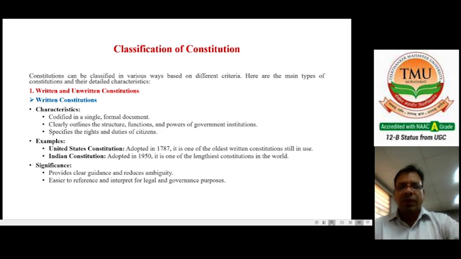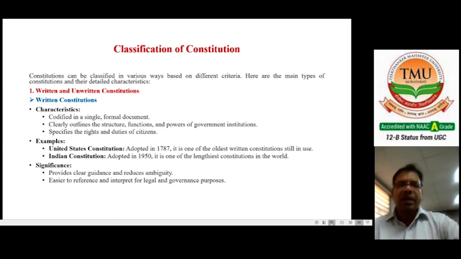For example, the United States constitution. This is a written constitution that was adopted in 1787 and is one of the oldest written constitutions still in use. The Indian constitution was adopted in 1950 and it is one of the lengthiest constitutions in the world. That means the Indian constitution has everything written A to Z in that particular constitution. That's why the Indian constitution is the lengthiest constitution.